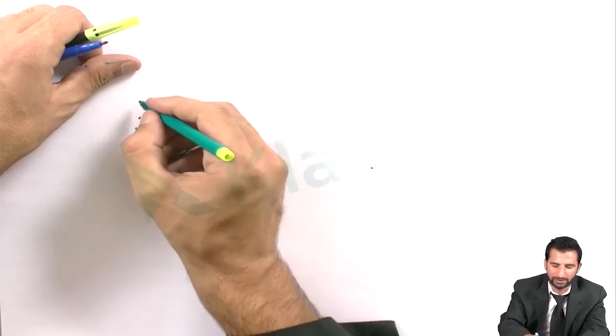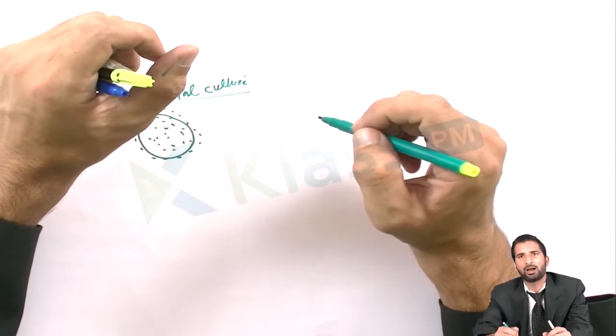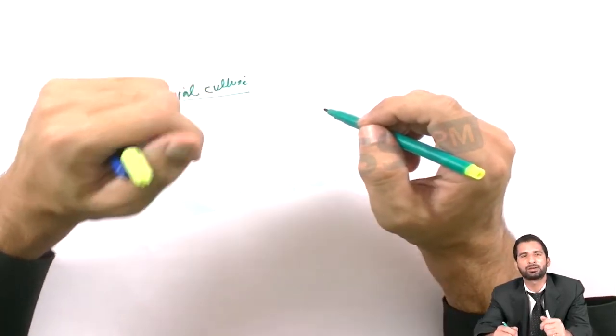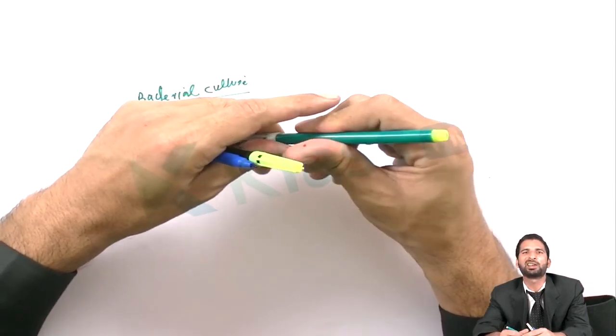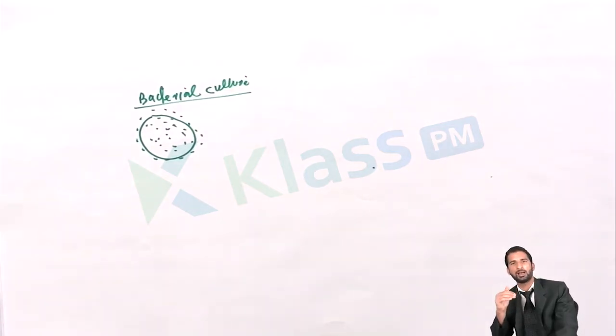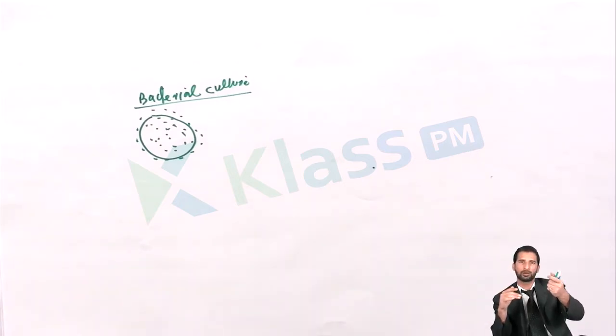Why are variations important? See, this is a bacterial culture in which bacteria are living. Bacteria is a single cell. It is a prokaryote. Prokaryotes evolved 3.5 billion years ago. Please understand it from the evolution perspective. Bacteria have been evolving since 3.5 billion years ago, and up to now they are continuously evolving.